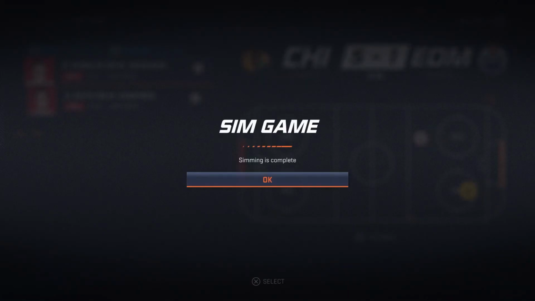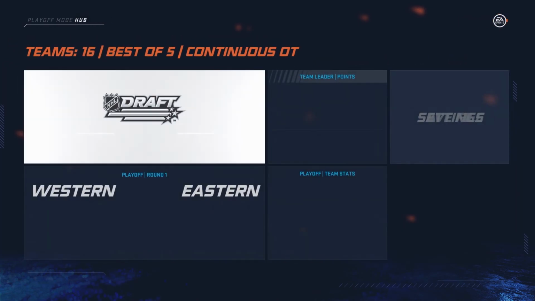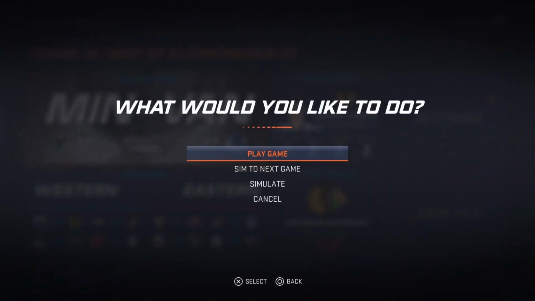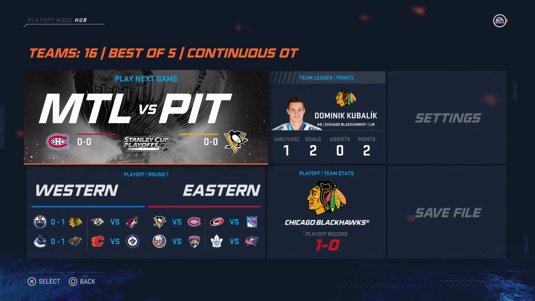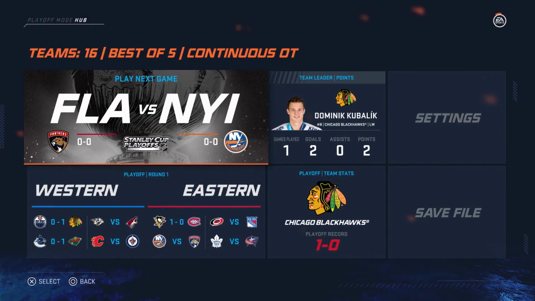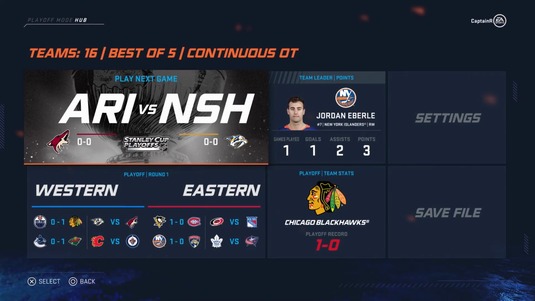Chicago looks like they will take game 1, 5-1, as Kubalik just went absolutely crazy. We will be checking on teams when it's kind of an elimination game. Minnesota going up 1-0 against the Vancouver Canucks there. Pittsburgh Penguins beating the Montreal Canadiens, of course. We all knew that was going to happen. And the Islanders beating out the Florida Panthers as well.